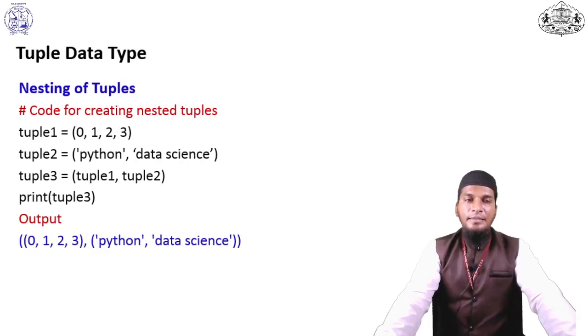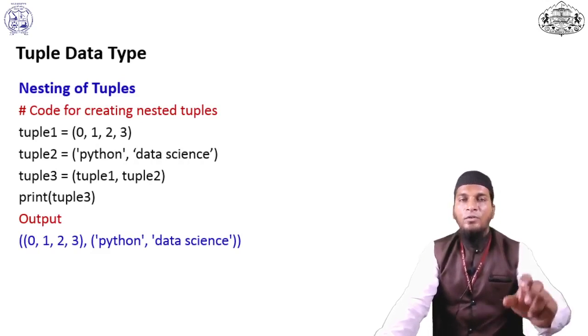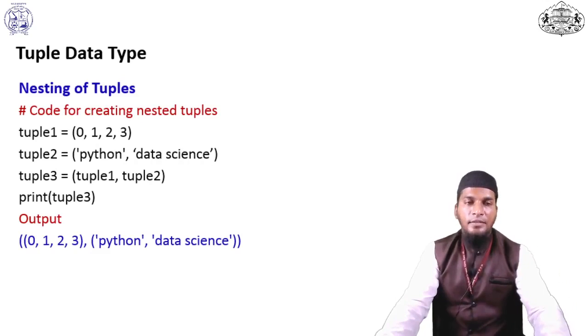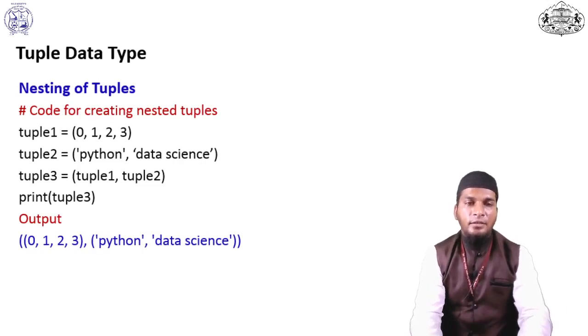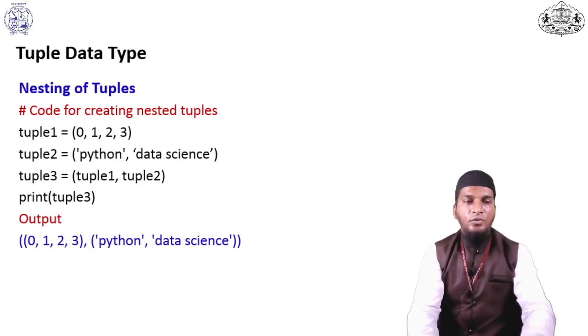Next, nesting of tuples. In the previous example for concatenation we used the plus sign. Here we have to use a comma. So the code for creating nested tuples is tuple 1, tuple 2, and in tuple 3 we use a comma.